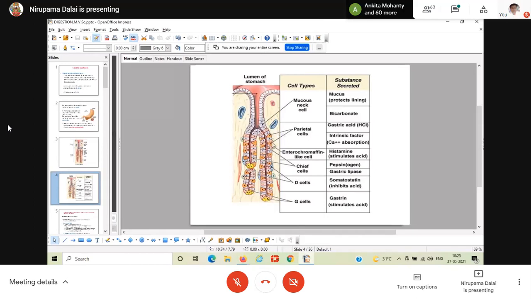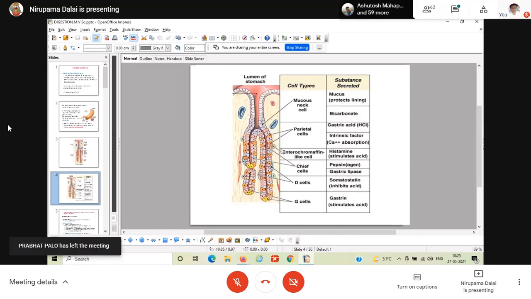The parietal cells, as you know, the oxyntic cells and the parietal cells, are required for the secretion of the hydrochloric acid. The gastric juice, which has a highly acidic content, is secreted from the oxyntic cell. Which cell? Now, oxyntic cell. These oxyntic cells are present in the gastric glands. Okay. And what about the enterochromaffin-like cell?